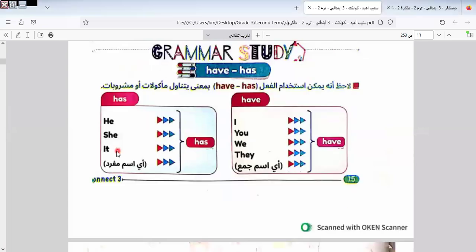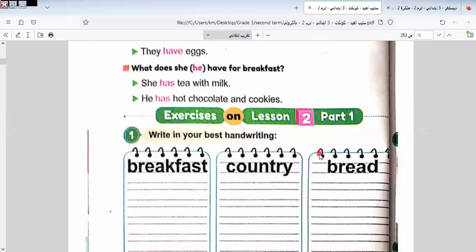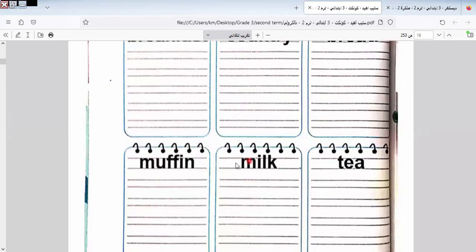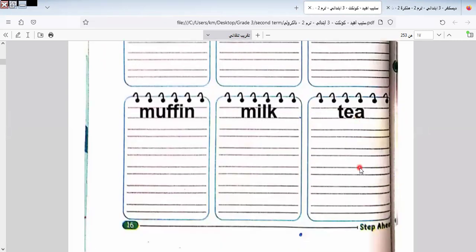He, she, it take has, because it is singular. I, you, we, they take have, because it's plural. And we know some vocab like breakfast, country, bread, muffin, milk, and tea.